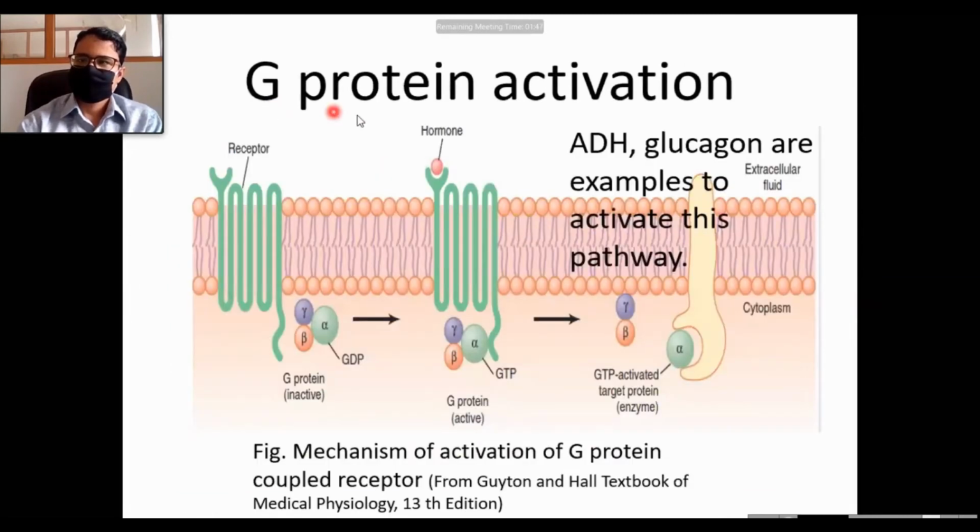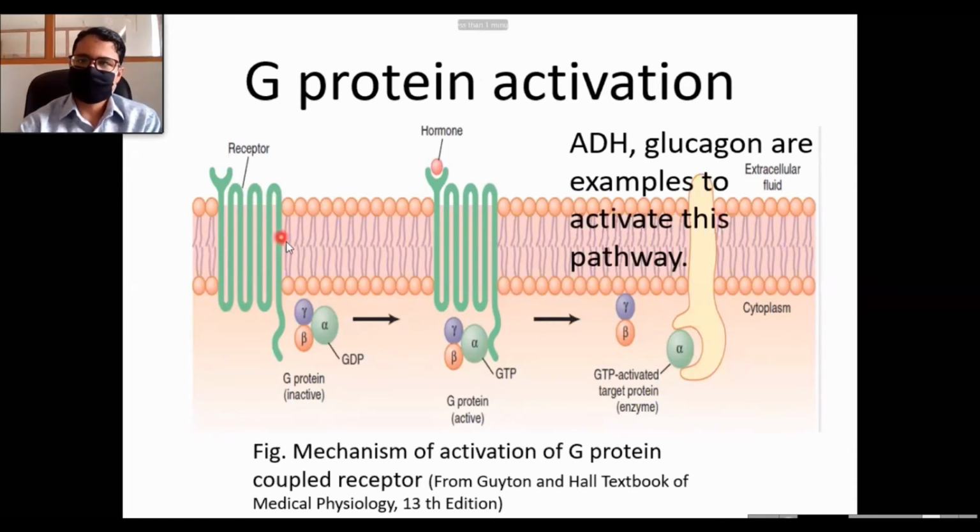Now second, G protein linked receptor activation. It is also a cell surface receptor, because out of those categories, the ion channel linked receptors, G protein linked receptors, and enzyme linked receptors are surface receptors. They are part of the cell membrane, and they are cell membrane proteins. And you can see here this G protein linked receptor, this part is the receptor. You can see this looping out and in structure, and this is the receptor.